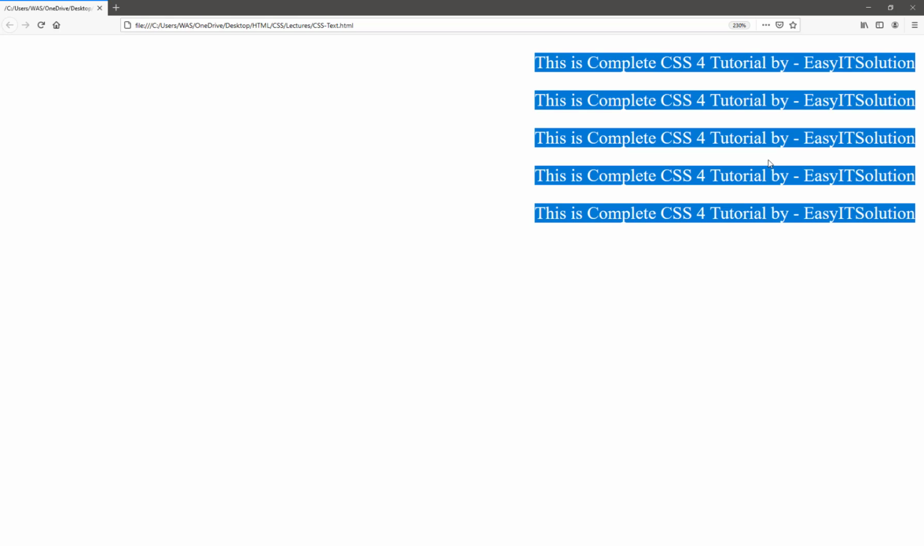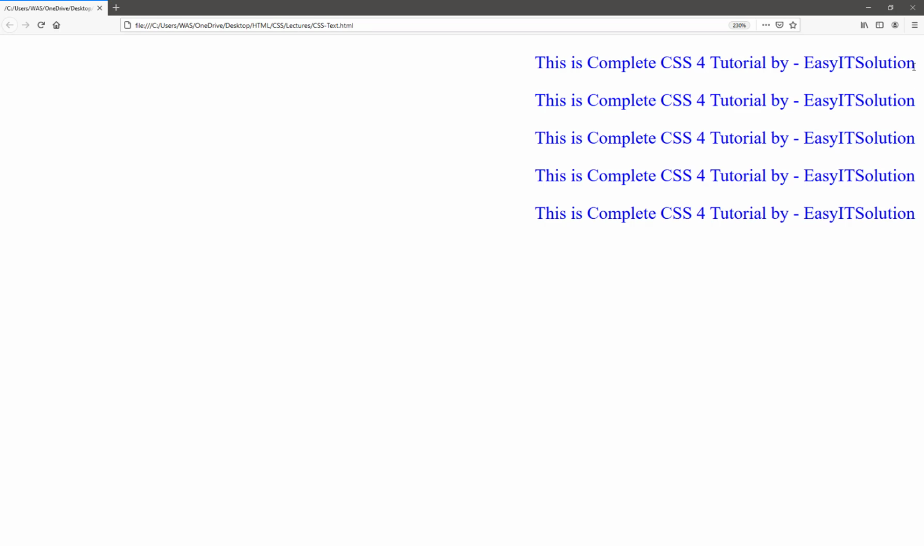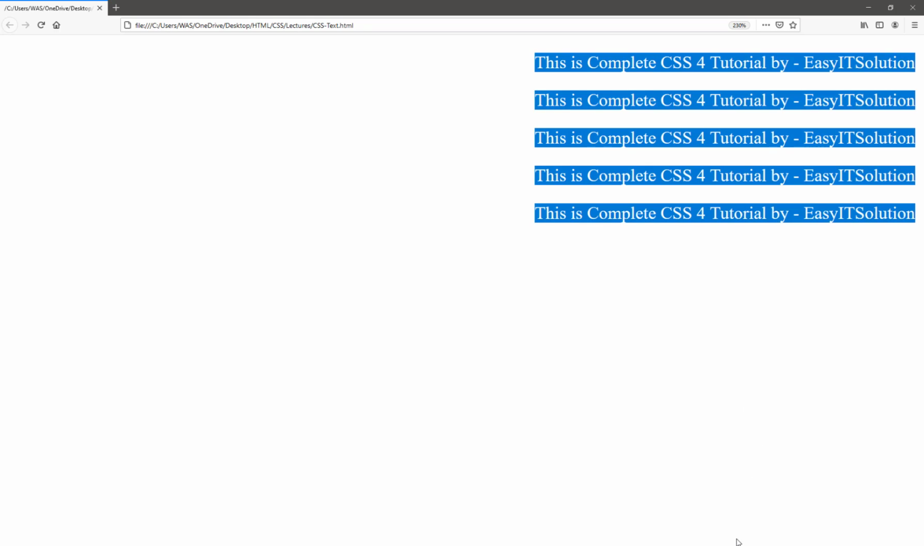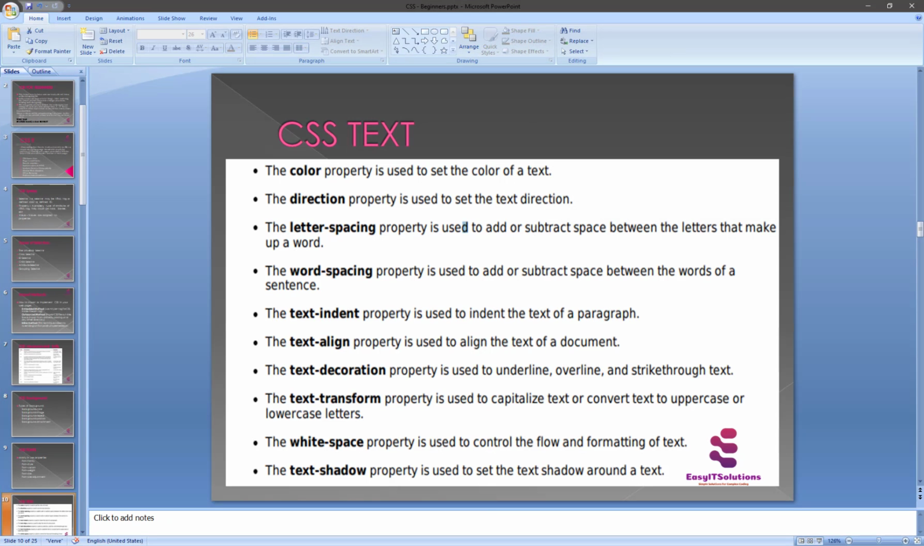Let's suppose we are using Microsoft Word or something else. When we set a direction from the right hand side, it starts writing letters alphabetically from the right side. So that's why it's the right side, it's a direction. But alignment and direction are different things. The text-align property is used to align the text of a document. The direction property is used to set the text direction. So here's the difference between the two things.